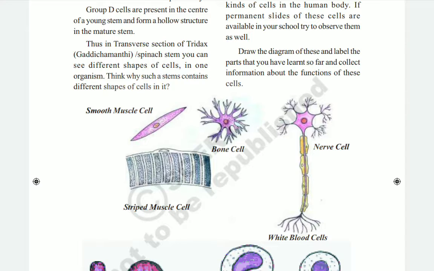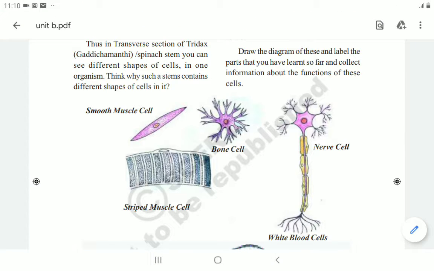See here in the picture you can observe. Observe the given figures of different kinds of cells in the human body. If permanent slides of these cells are available in your school, we can see the pictures in school also, children. So draw the diagrams of these and label the parts that you have learned so far, and collect information about the functions. These we will do in school. In the classroom we will do this, children.